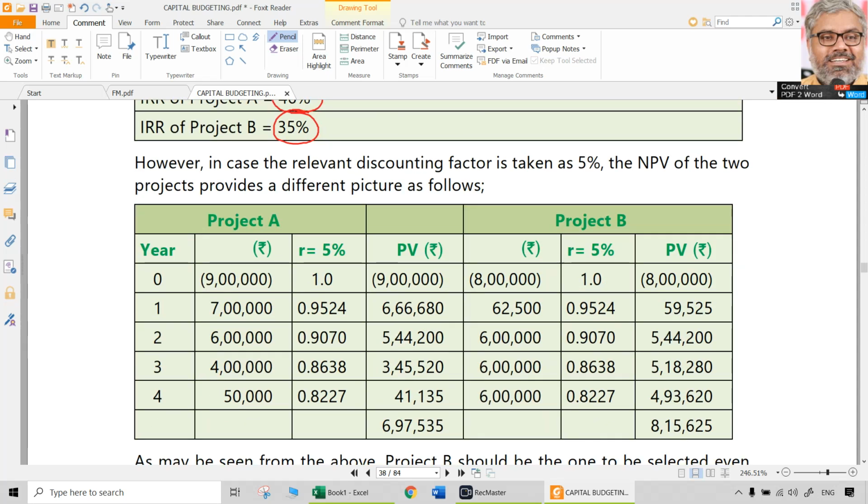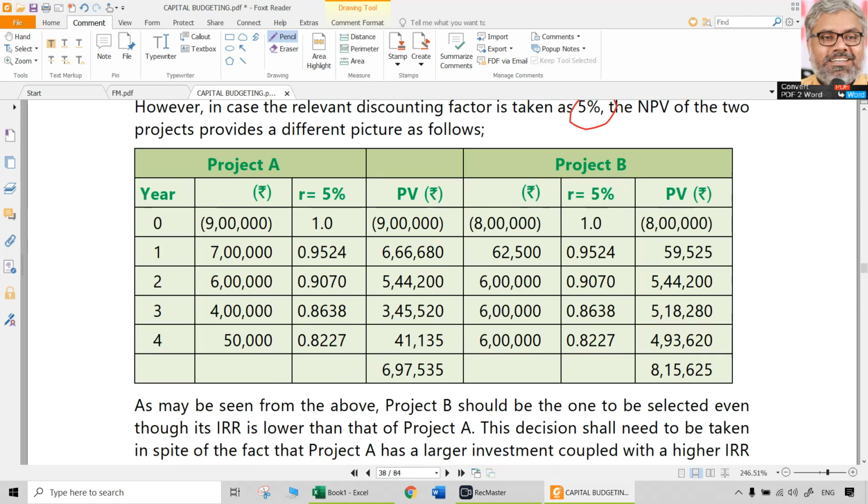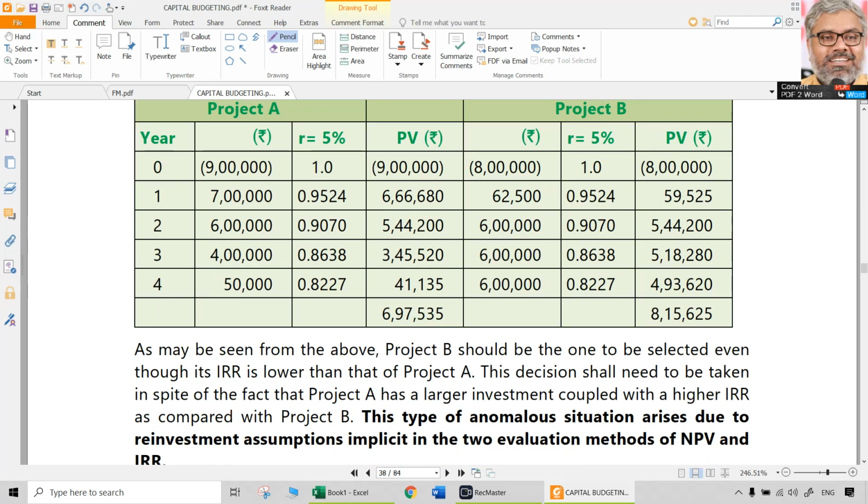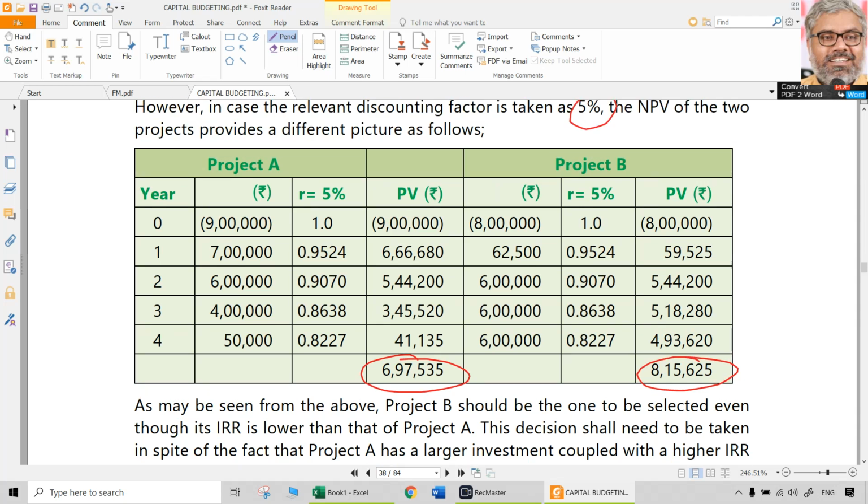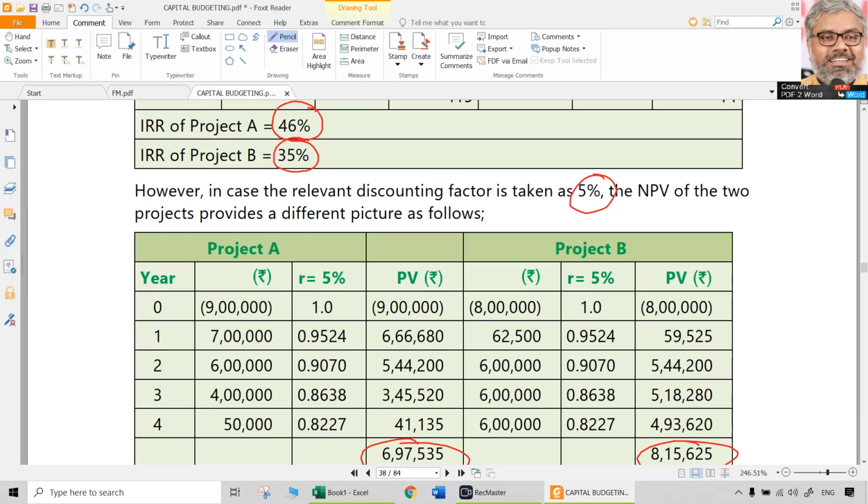To calculate NPV, you definitely need to have some rate of return. That is given here. Let us say 5% is the rate of return that is discounted, then NPV will be how much? NPV of project A is 6,97,000, project B is 8,15,000 at this 5% rate, if that is the relevant discount factor. So what happened now?